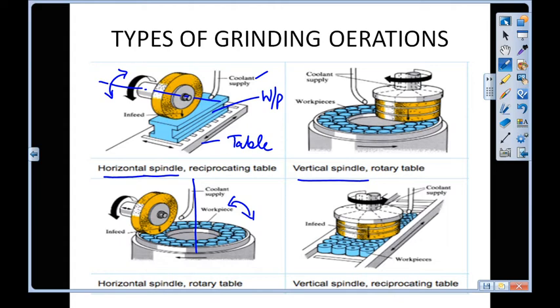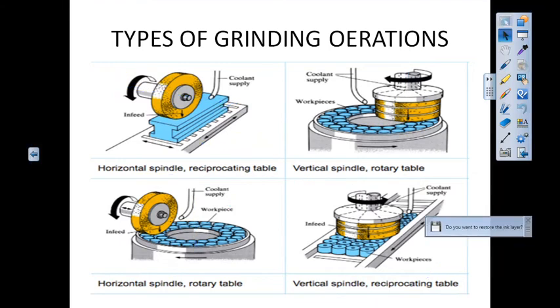The second category, in which the axis of the grinding wheel is in the vertical plane, that the grinding wheel will rotate clockwise or anti-clockwise about this vertical axis, and the table here is used of rotary type. And the second case in which the table use is of reciprocating type. So these are the two types of grinding operations depending upon the axis of spindle.